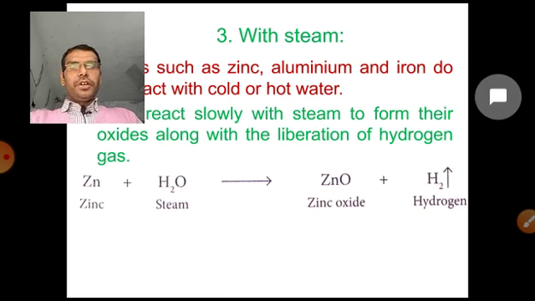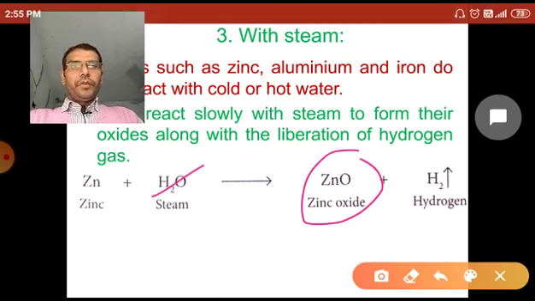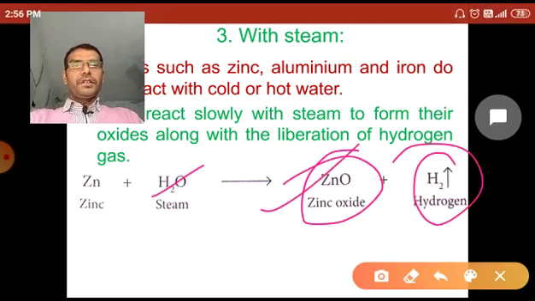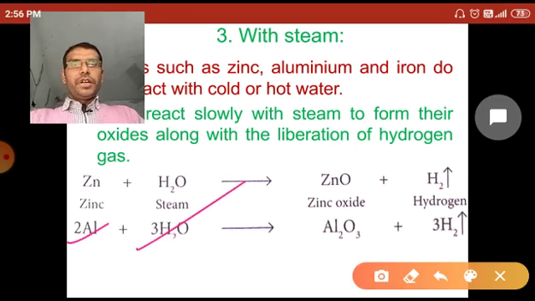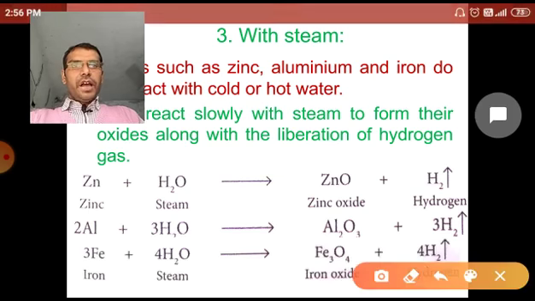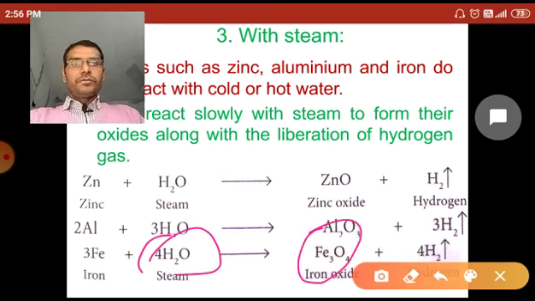Let's see the reactions. When zinc reacts with steam, it liberates hydrogen gas and produces zinc oxide. Aluminum reacts with steam to produce aluminum oxide and liberate hydrogen gas. Iron reacts with steam and produces iron oxide, liberating hydrogen gas.